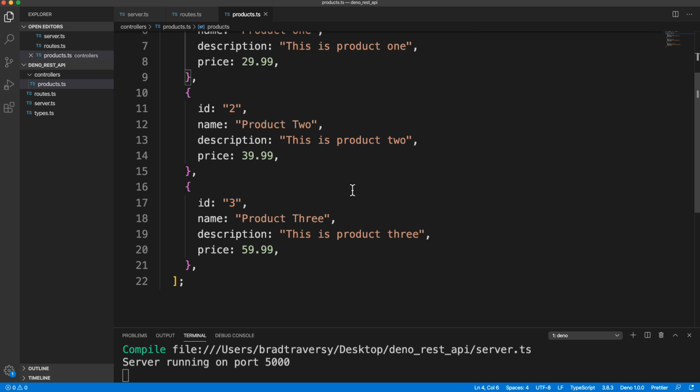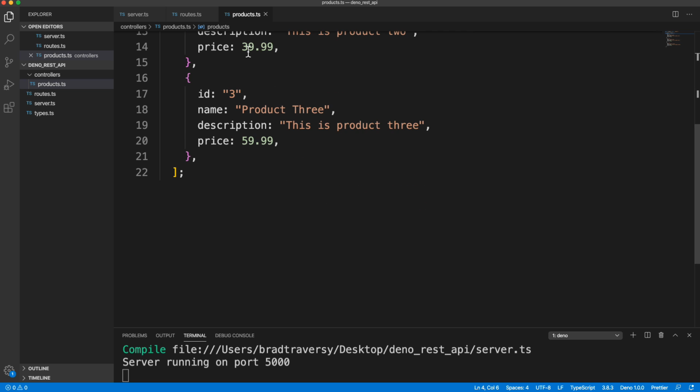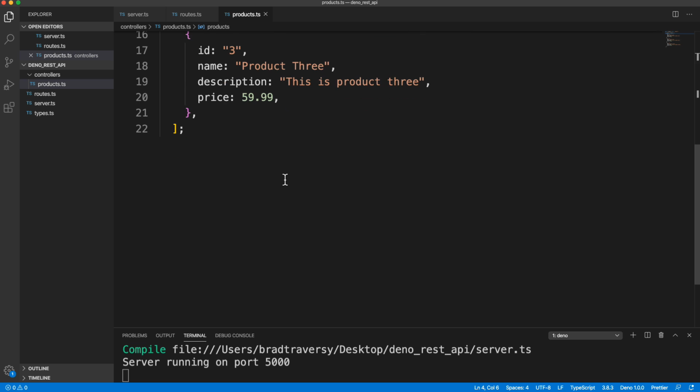Now let's start to create our functions, and the first one is going to be to get all products. And I usually like to put some metadata here, like the description. Let's do this.